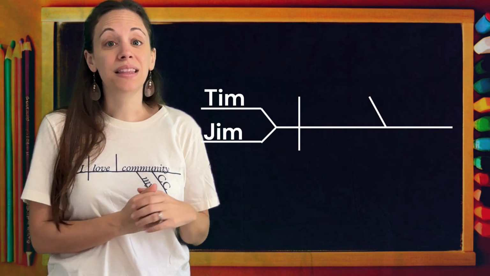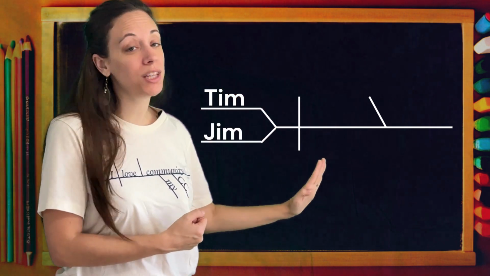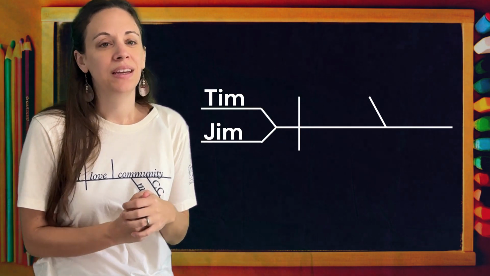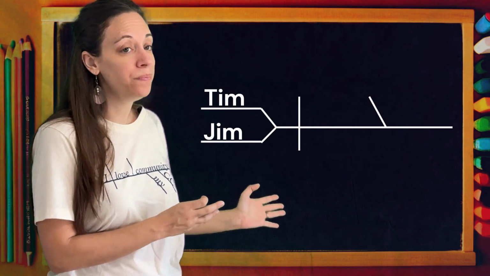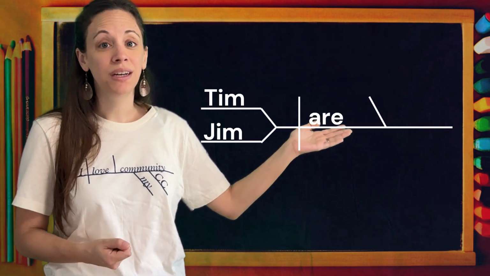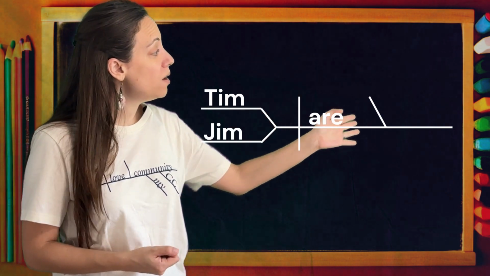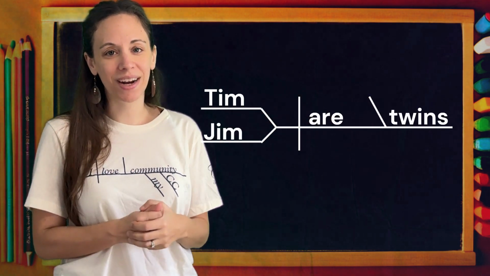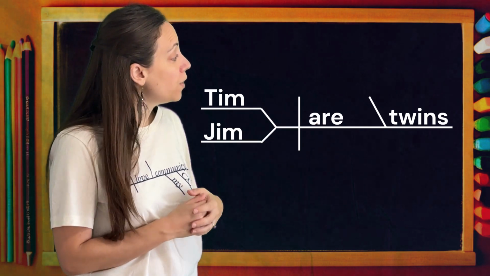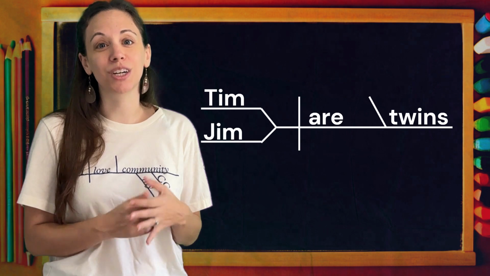And remember that both of them need to come before the split of the predicate, since they're both part of the subject. So Tim, Jim, what was our verb? Are, that's our linking verb. Tim, Jim, are twins. That was our predicate nominative. We're going to put identical underneath twins because it's modifying the word twins.